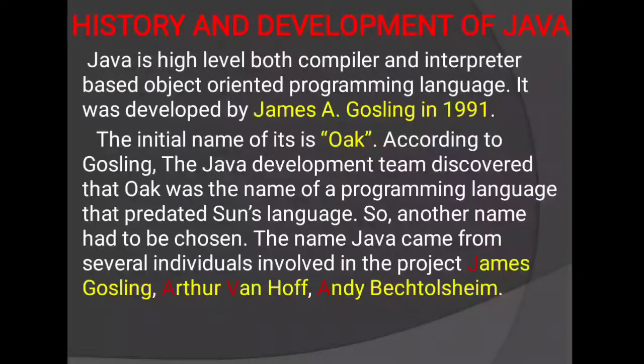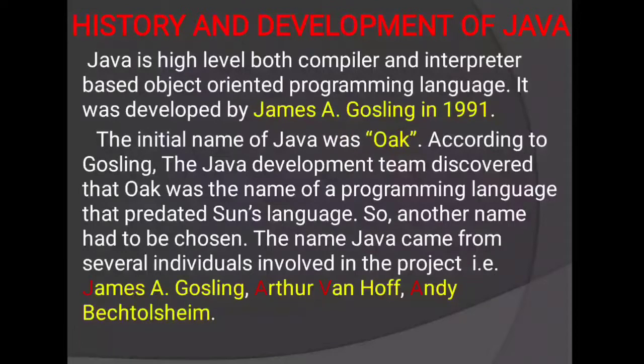Then this is the complete definition of Java. Java is a high level both compiler and interpreter based object oriented programming language. It was developed by James A. Gosling in 1991. The initial name of Java was Oak. Means the first name when it was developed, that time the name of this language was Oak.